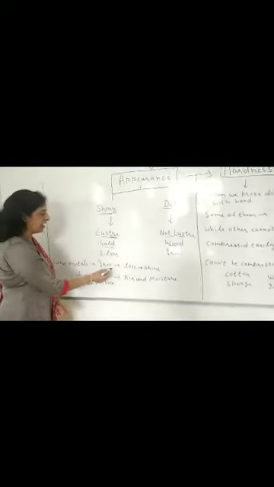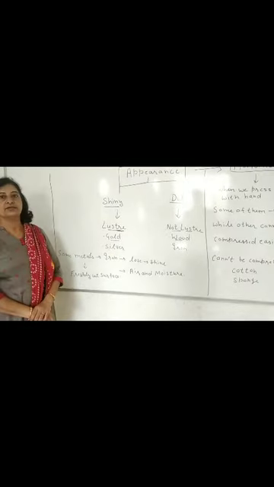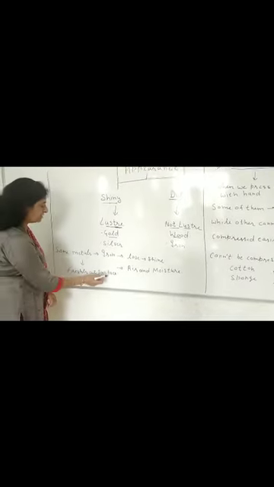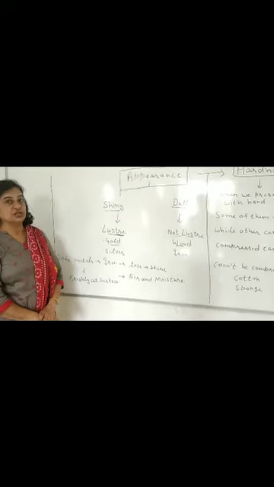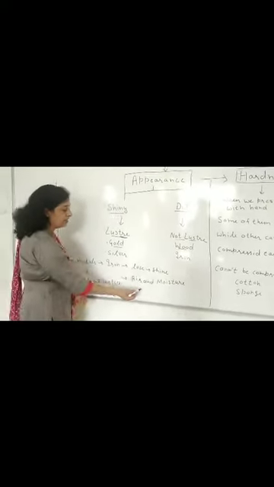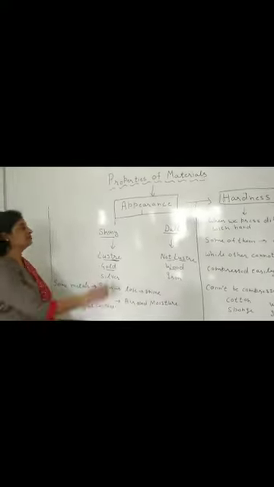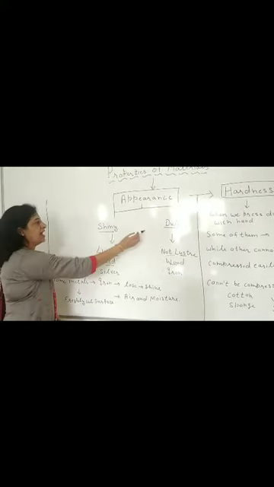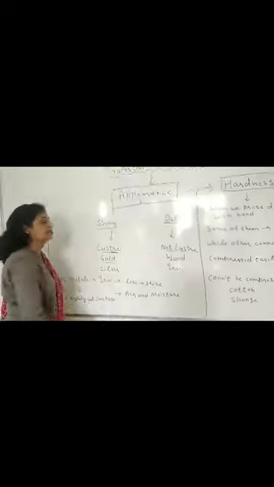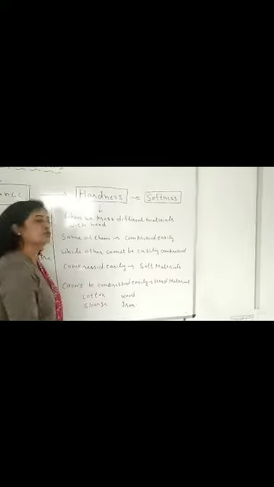Some metals like iron and copper often lose their shine when they come in contact with air. Their freshly cut surface has a shiny appearance, but after some time they lose their shine due to the action of air and moisture on them. So, on the basis of appearance, we can categorize different materials into two categories, shiny and dull, luster and non-luster. Now, we are going to discuss our next property, that is hardness and softness.